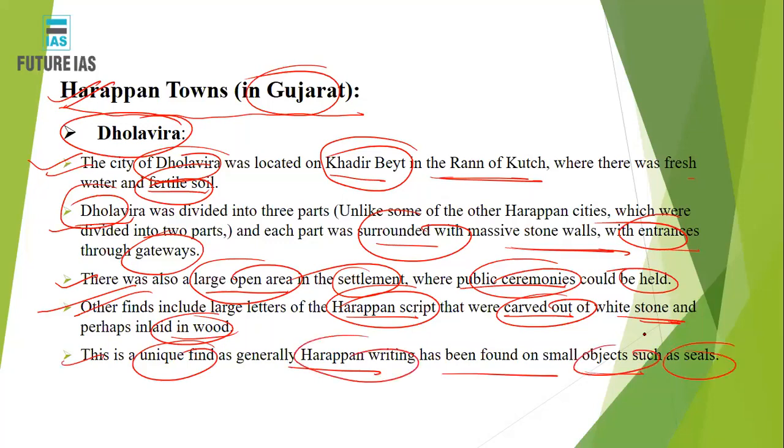So seals, which you must have seen, had Harappan writing on them. These seals are basically comparatively smaller objects which were found in the Harappan cities.